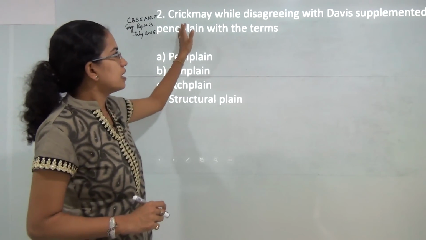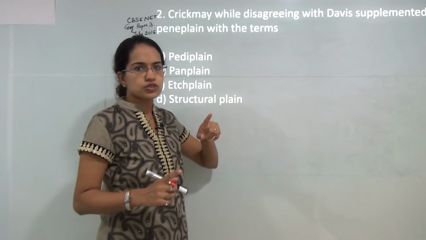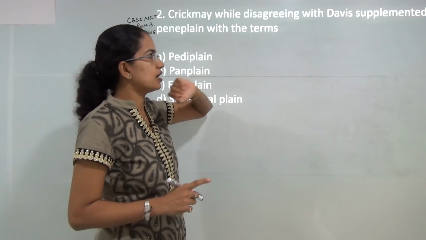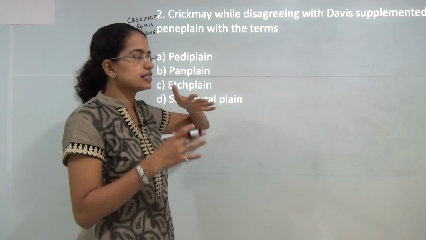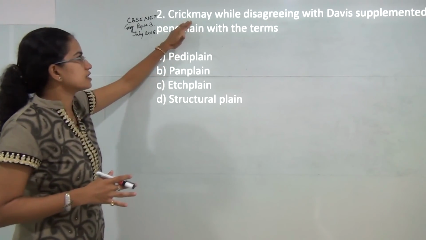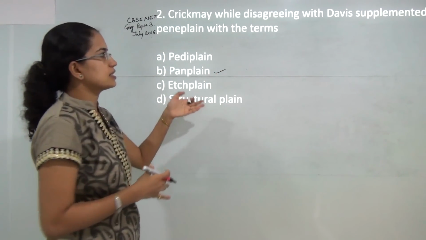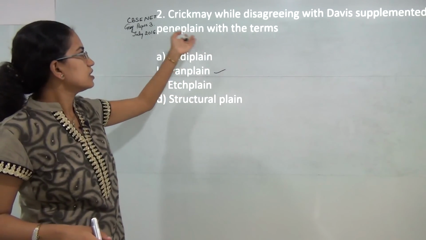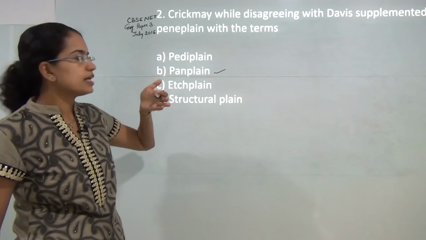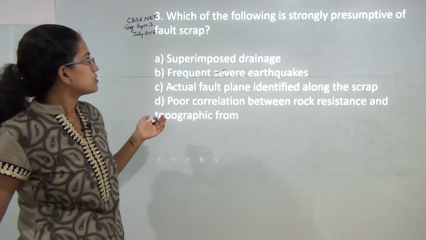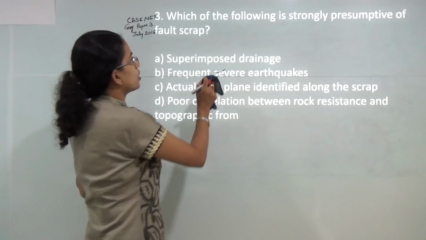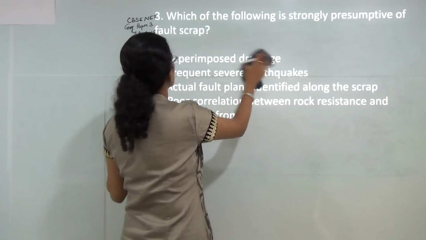Next, Crickmay. Under the cycles of erosion, we talked about the Davis landform features that he gave, Penck's features, and then Crickmay talked about the concept of panplain, and he supplemented that with the concept of peneplain propounded by Davis.